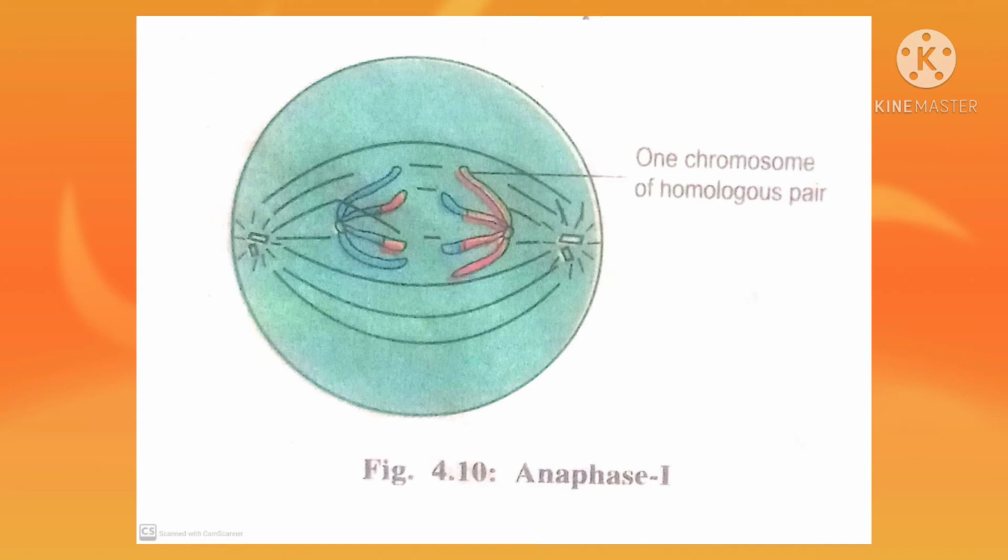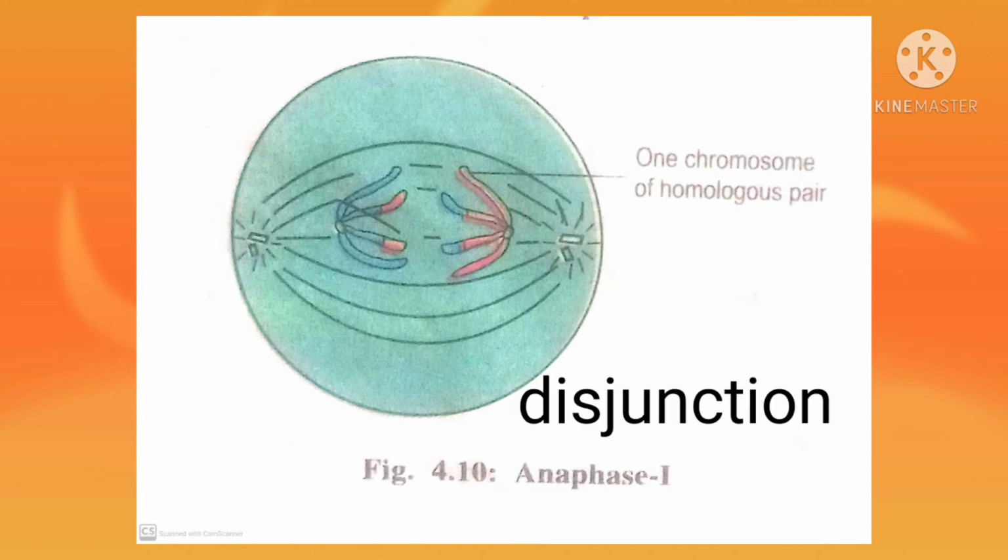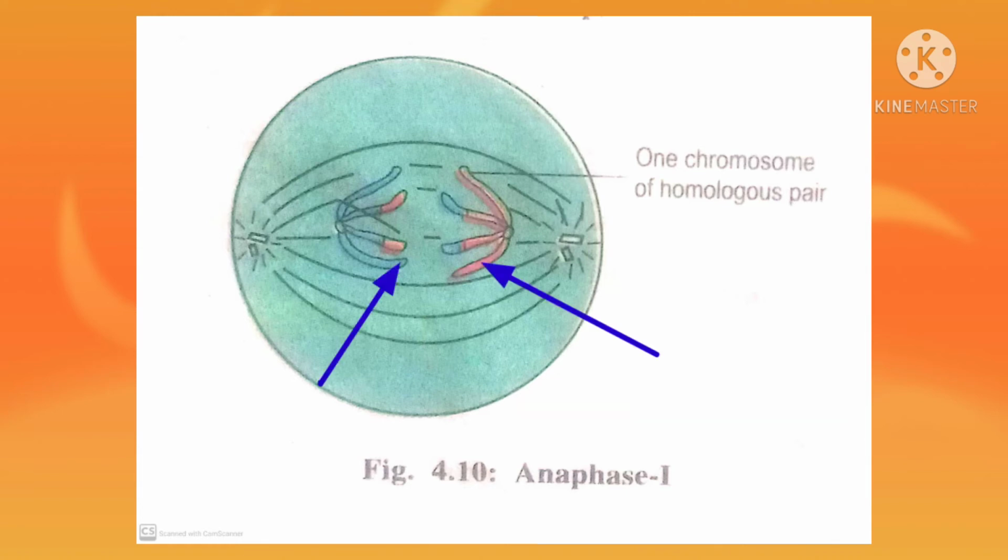During this stage, homologous chromosomes, that is homologs, which are still attached at the chiasmata, finally get separated. This is called disjunction. Each chromosome is with two chromatids and one centromere. At the end of anaphase first, half the number of chromosomes gather at the respective poles.